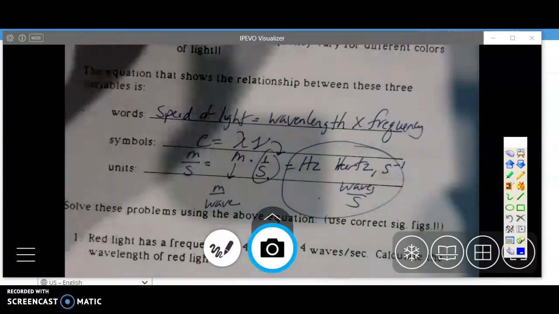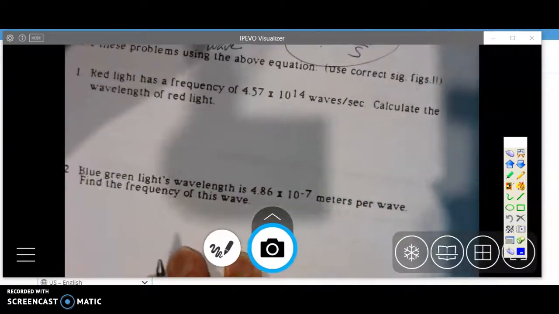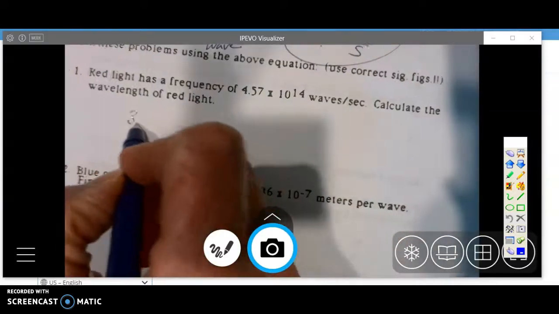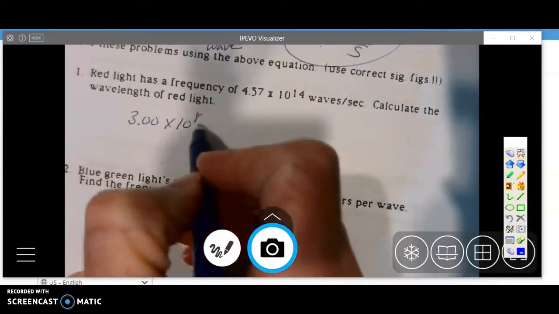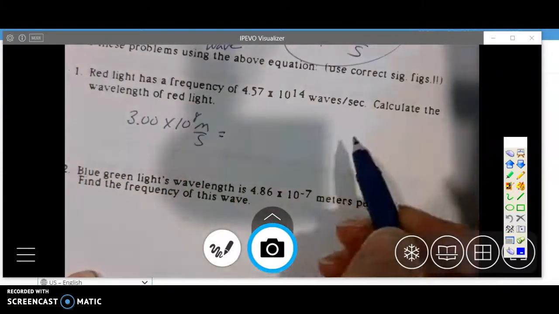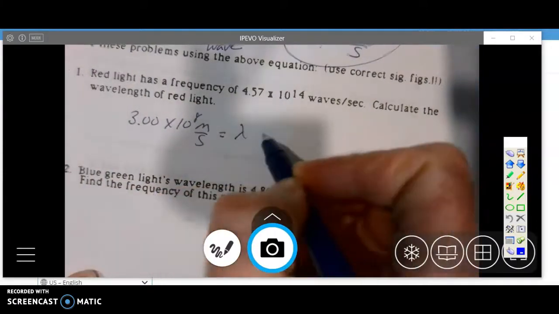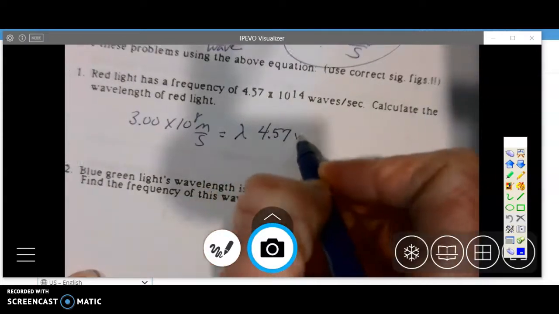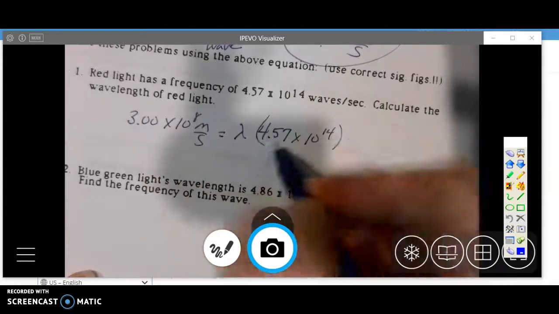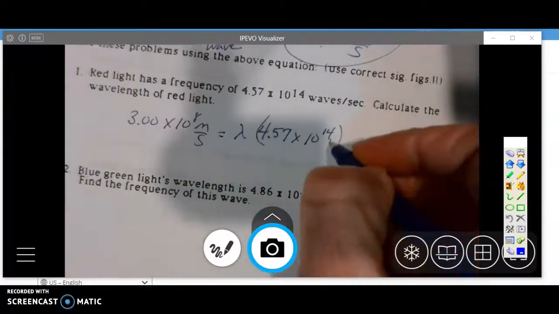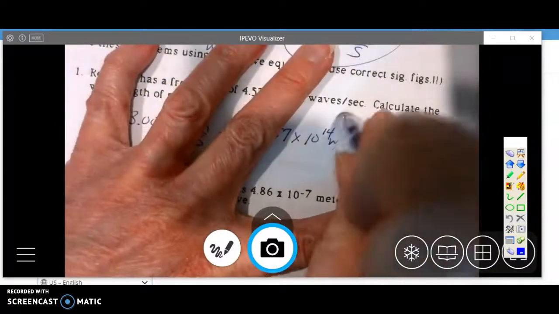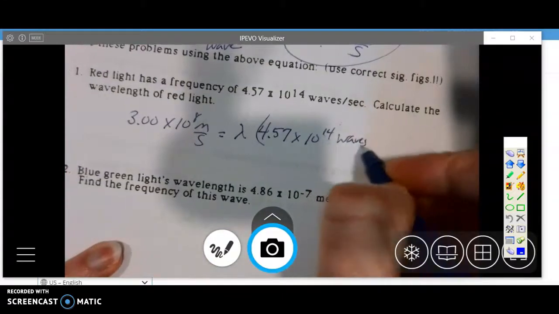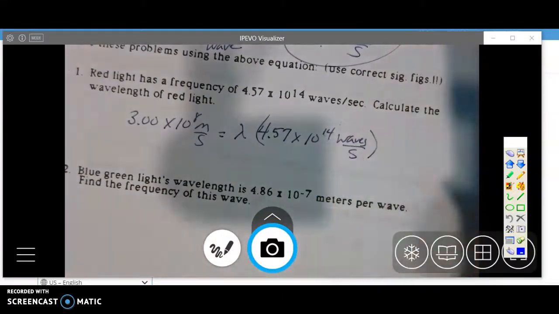Okay. So again, this is a lot like gas laws. You're just plugging in. If I know the speed of light, I'm going to plug that in. And I want to know the wavelength, so lambda is what I don't know. Do the best you can with making that little Greek letter. The frequency is 4.57 times 10 to the 14th waves per second. Okay. Just algebra from there.